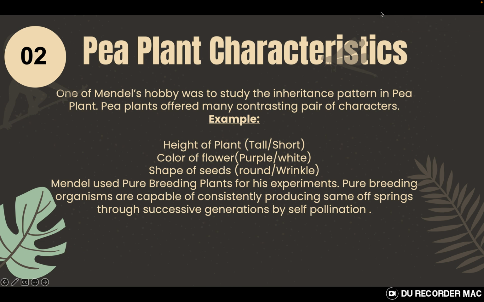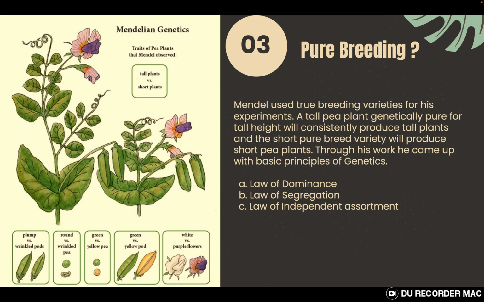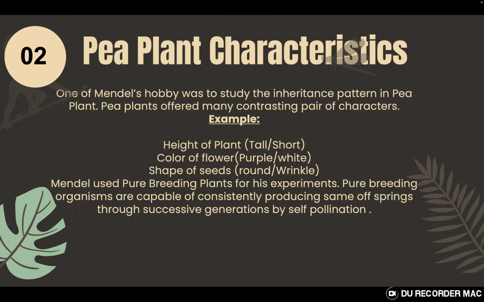And let me show you a little bit. I did not add the picture of the pea plants there. This is a garden pea plant. He came up with this particular organism, and there were many reasons for the choice of this organism. The first reason being that this particular plant had a lot of contrasting pairs of characters, which means that there were a minimum of 7 characters that this plant was showing, where there were only 2 extremes or 2 options. There was no blending, there was no third option.